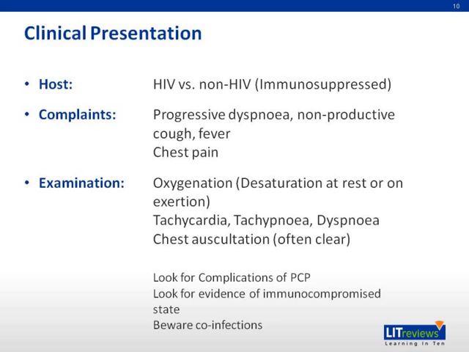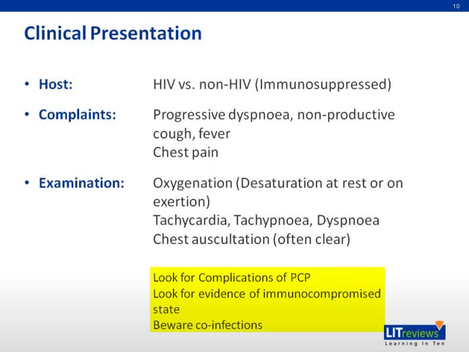The defining statement when they give the history is that there's progressive dyspnea associated with non-productive cough, and they may have fever, and the key things to think about would be exertional symptoms. They may or may not have chest pain. On examination, patients may desaturate either at rest or on exertion, and if again they do desaturate on exertion, it is highly suggestive of PCP infections in the appropriate host. They may be tachycardic, tachypneic, or dyspneic. And on chest auscultation, the lungs are often clear.